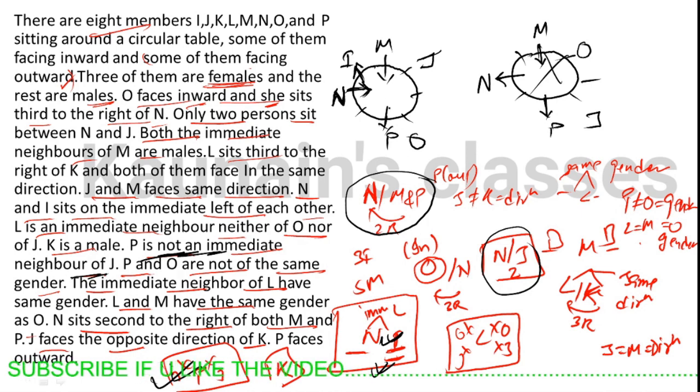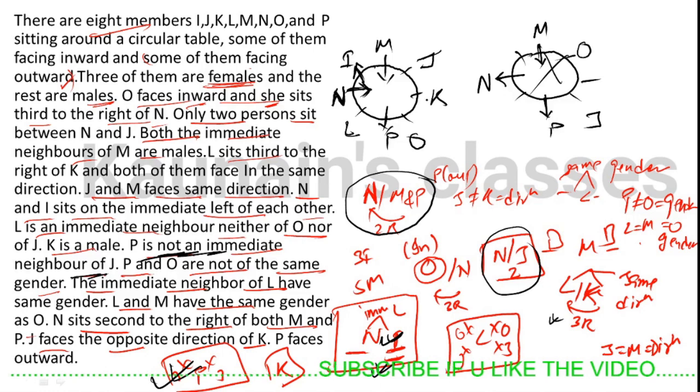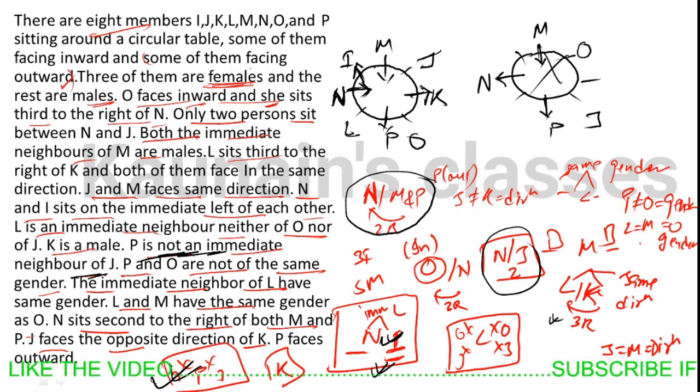We know that L is third to the right of K, and L is not a neighbor of O and J, so L will be coming here and K will be coming here. K will be facing which direction? Third to the right, so K will be facing the outside direction, right? L is third to the right of K, so K is facing outside.